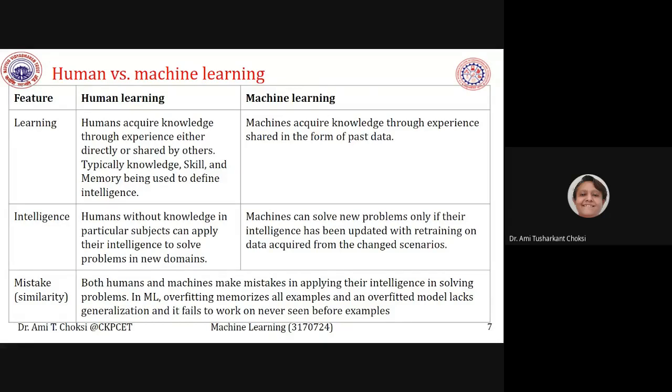For humans, we say a person is intelligent based on knowledge, skill, memory. For machines, what do we say? Machines acquire knowledge through experience shared in the form of past data. See the difference. Humans acquire knowledge through experience, either directly, from my own experience, or otherwise somebody has told me.